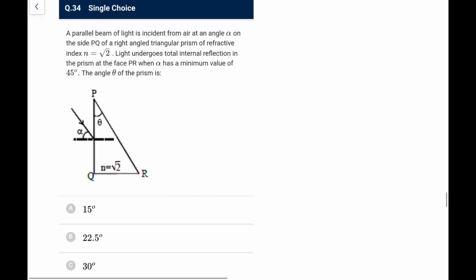Next, a parallel beam of light is incident from air at an angle alpha on the side PQ of a right angle triangular prism of refractive index n equals root 2. Light undergoes TIR in the prism at the face PR when alpha has a minimum value of 45 degrees. The angle theta of the prism is, okay, so this undergoes TIR when alpha has a minimum value of 45.